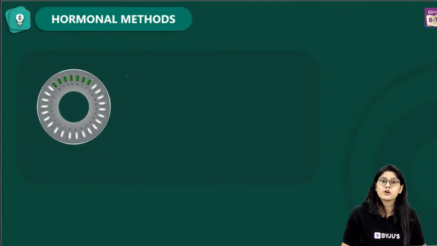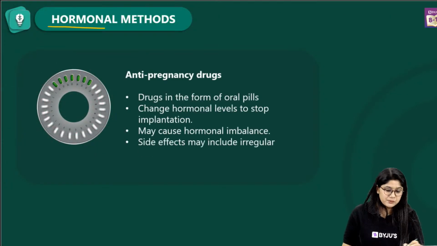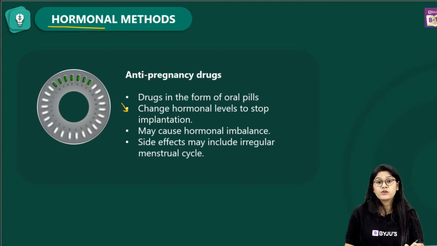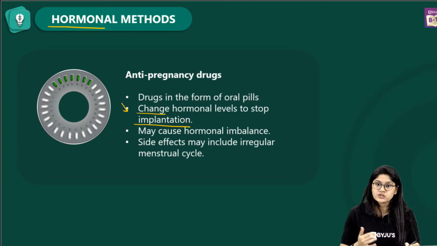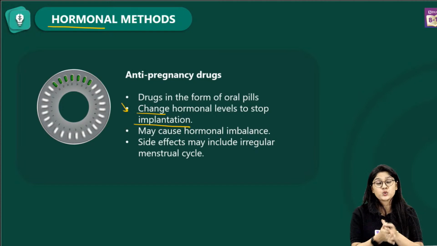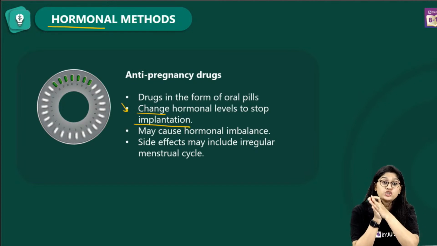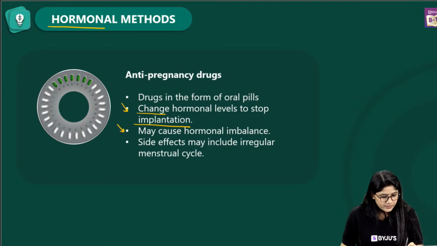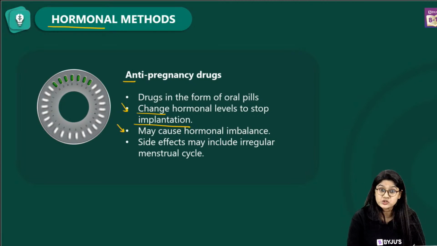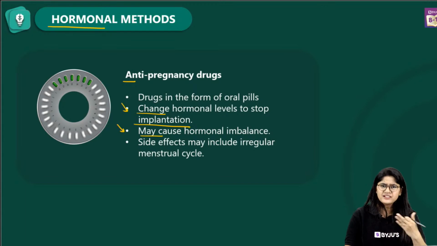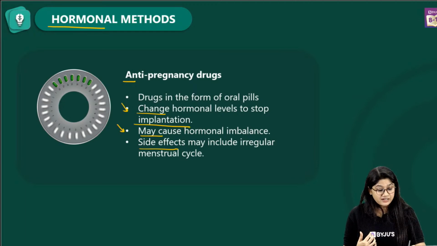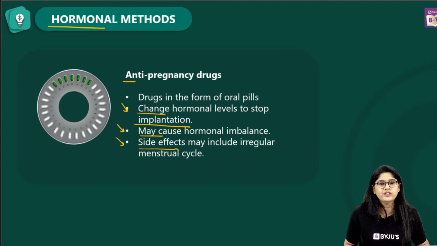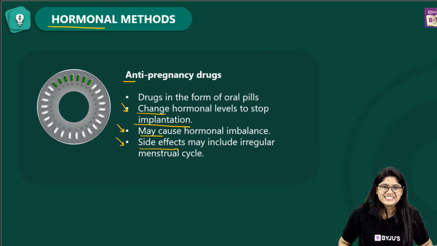Absolutely correct. So we are talking about the oral pills or the tablets, right? And these will be affecting the hormonal level in the female's body, and of course it will make the process of implantation impossible, where the egg can get attached to the uterus. So with these anti-pregnancy drugs, the implantation can be stopped. And of course, these can cause hormonal imbalance in the female's body and have various side effects. One of the common side effects is an increase in the body weight of the female individual. So are we clear, everyone?